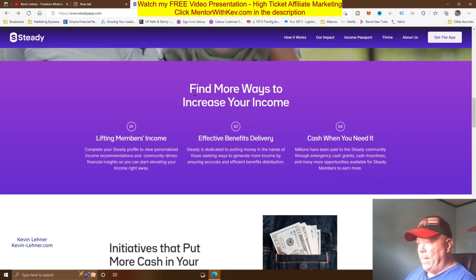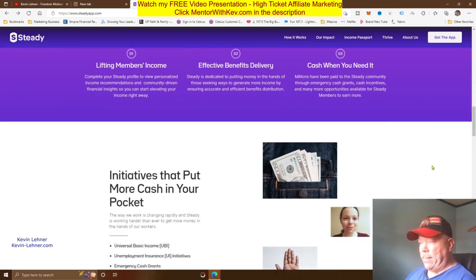It says here, find more ways to increase your income, lifting members' income. Complete your Steady profile to view personalized income recommendations and community-driven financial insights so you can start elevating your income right away and start making money right away. Steady is dedicated to putting money in the hands of those seeking ways to generate more income by ensuring accurate and efficient benefits distribution. Cash when you need it. Millions have been paid to the Steady community through emergency cash grants, cash incentives, and many more opportunities available for Steady members to even earn more money, it says right here, guys, but there are a lot of different ways.